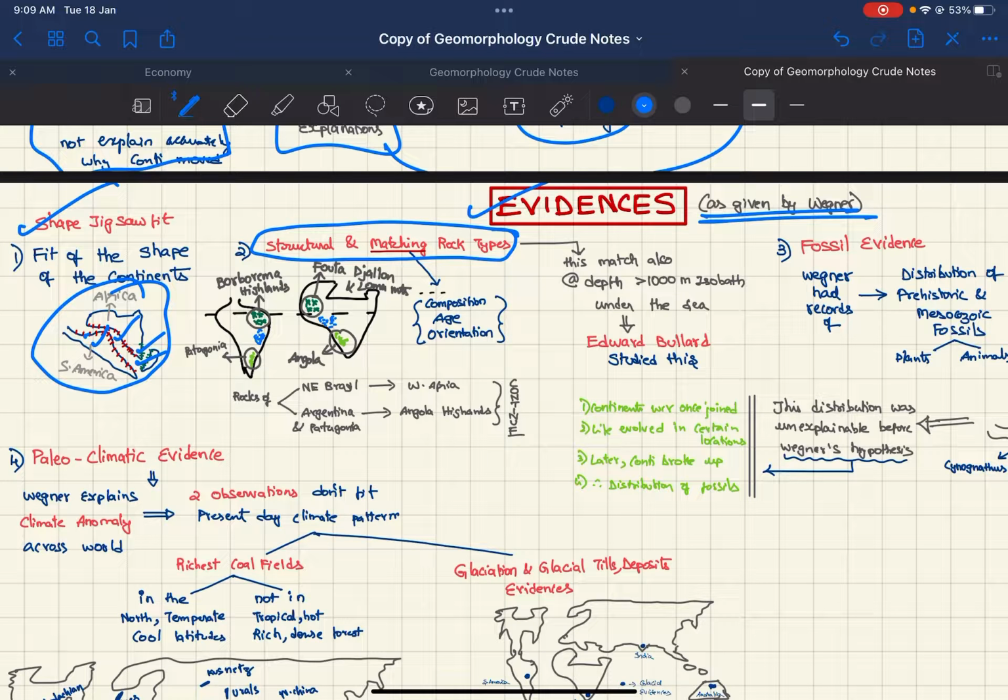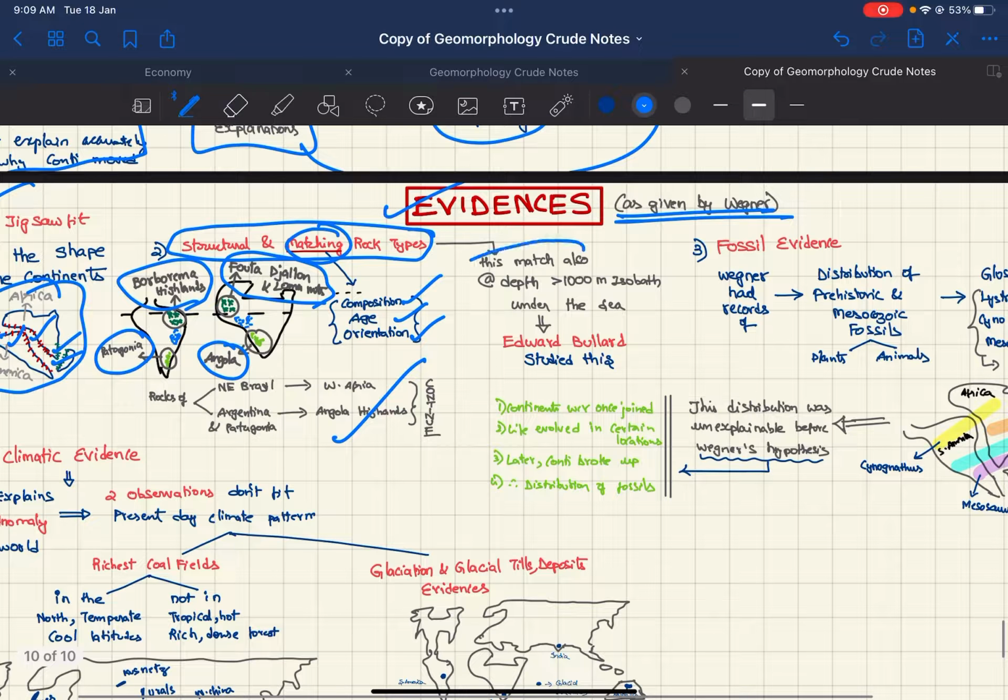Next, structural and matching rock types. The matching is of composition, age, and orientation. We have the Borborema Highlands and Togo-Ghana, and Loma Mountains, and Patagonia and Angola. These rock types match, and this match is also found at the 1000-meter isobath under the sea. This was found out by Edward Bullard.